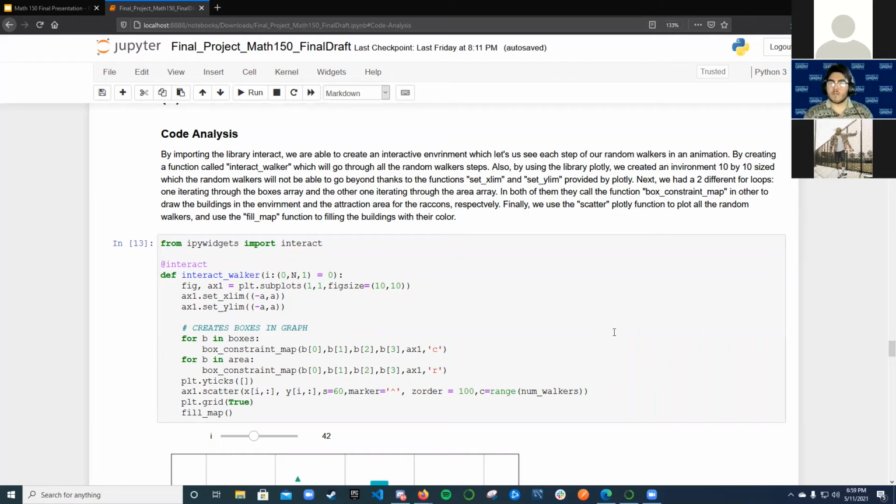Next, we had two different for loops, one iterating through the boxes array and the other one iterating through the area array. In both of them, they call the function box constraint map in order to draw the buildings in the environment and the attraction area for the raccoons respectively. Finally, we use the scatter plotly function to plot all the random walkers and use the fill map function to fill in the buildings with their colors.